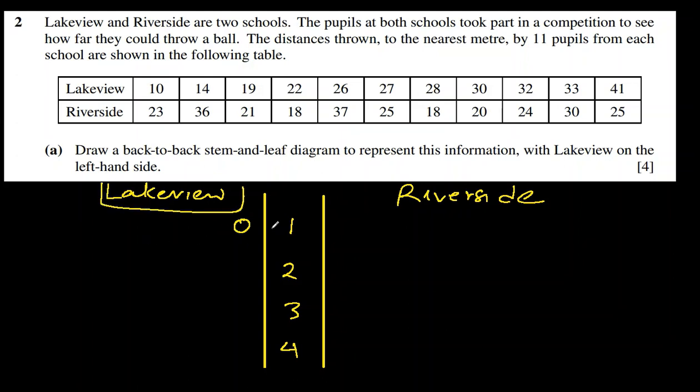So 0, 10, that makes it 10, and then 14, then 19, then 22, 2 is here, 26, 27, 28, 30, 32, 33, and 41.